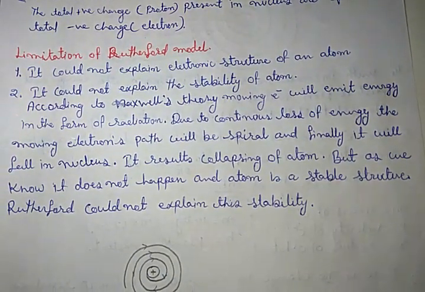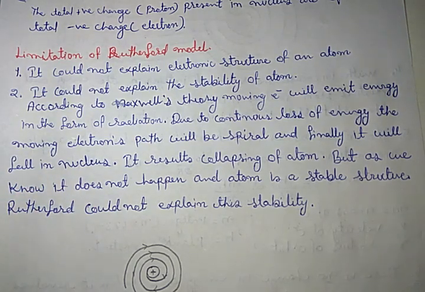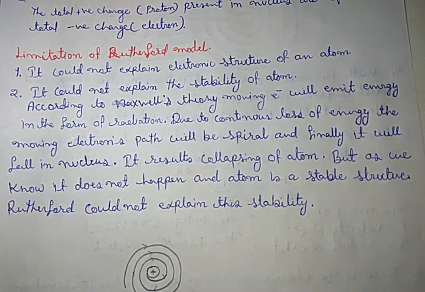The biggest objection to the Rutherford model was given by Maxwell. Maxwell gave a theory according to which when a charged particle is in motion, it continuously radiates or emits energy in the form of radiation.